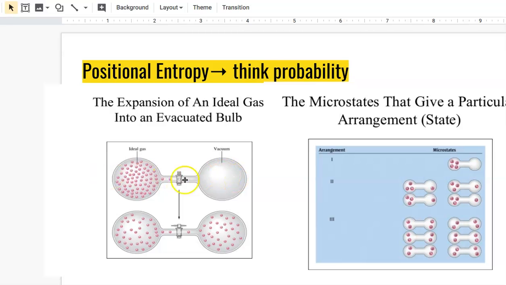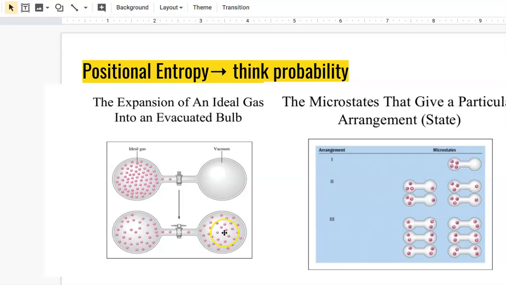So particles will start to flow across and fill this vacuum side until the distribution of the particles is even. Now particles can still go through the tube from one side to the other, but the rate that they go from the second side back to the first and the first side over to the second will be equal. Now we're at equilibrium.